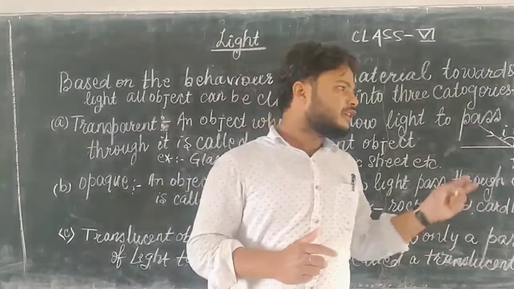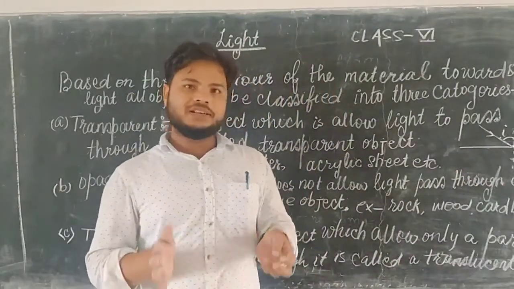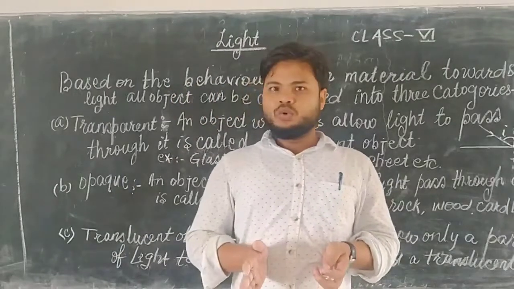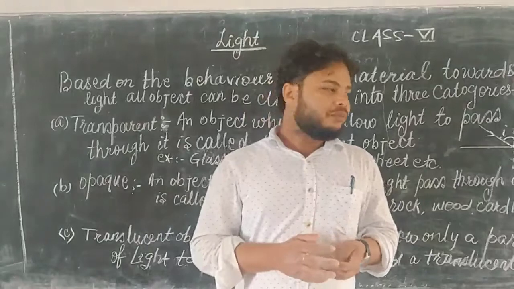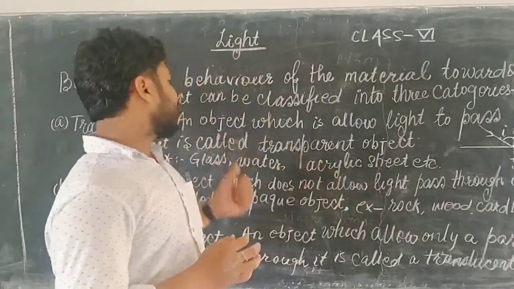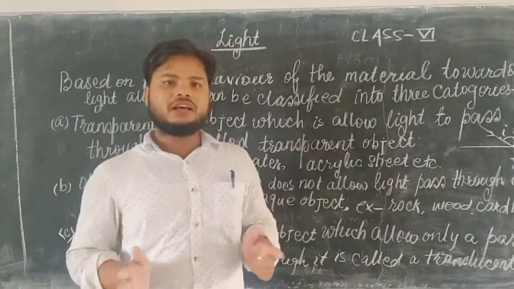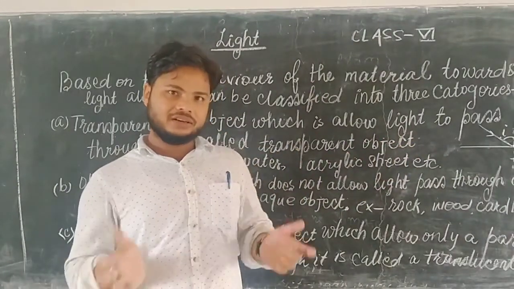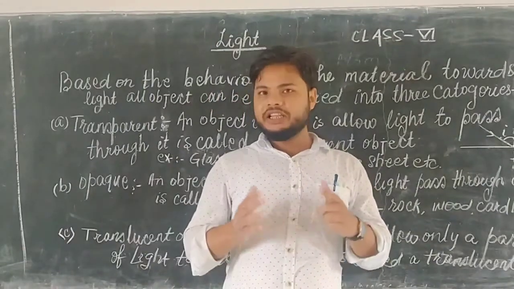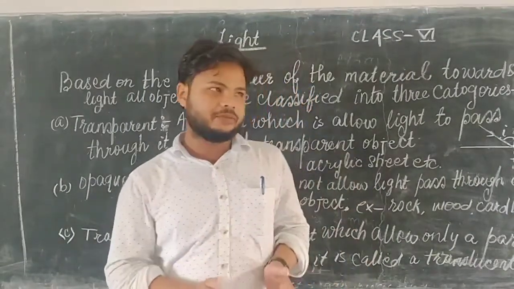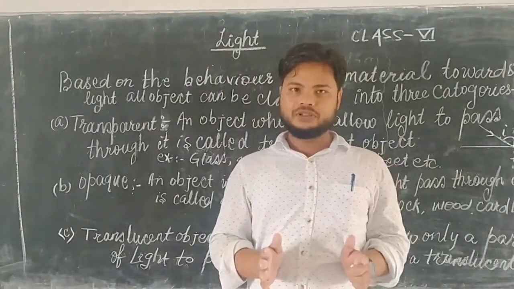And next one is reflection of light. What is reflection? Why does reflection occur? We have already discussed this in previous classes. When light is incident on any surface, three events occur at the same time.